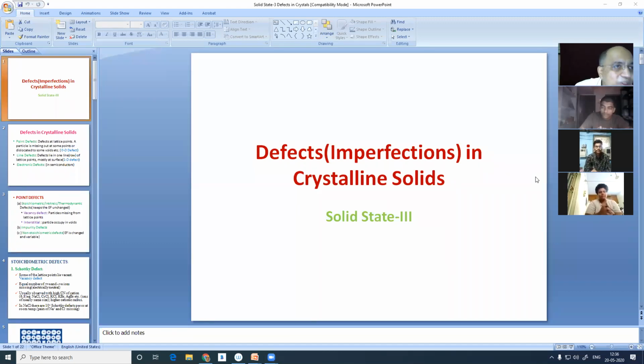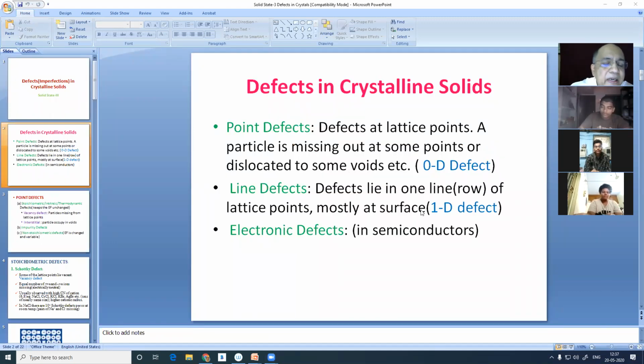So defect is good. It is a misnomer, as I have told you. Crystals or solids should have defects so that we can harness them in a number of ways. So let us first revise what we did. Point defects are the ones which we are supposed to study, and electronic defects. Line defects are not under our domain. It is in the domain of solid state engineering, material science engineering.